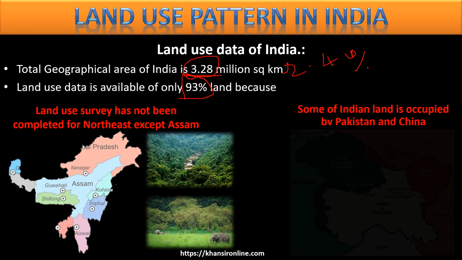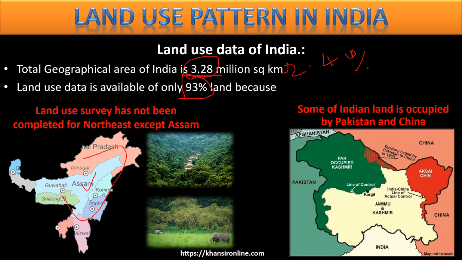Number one is some inaccessible areas in the northeast. Northeast means the seven sisters: Arunachal Pradesh, Assam, Tripura, Manipur, Nagaland, Mizoram. All these seven states are the northeastern states. Only Assam's data we have. Other states' data we do not have. The reason is these areas are highly inaccessible, dense forest, and the government has left those areas with those people. They follow their culture and tradition. The government doesn't want to interfere in the culture of these people. Except Assam, other areas we do not have enough land use data available. So this is some percent.